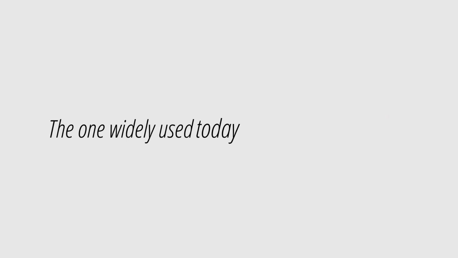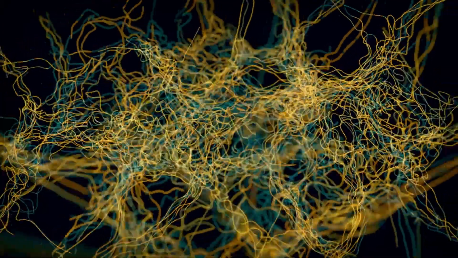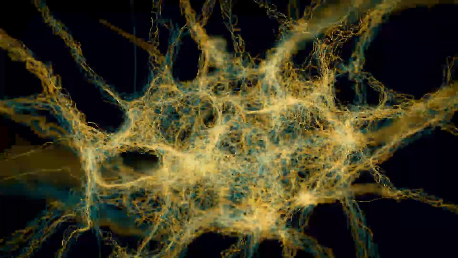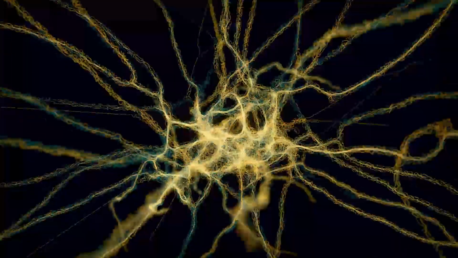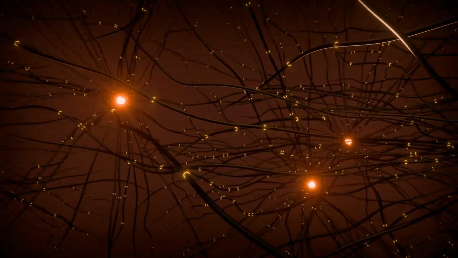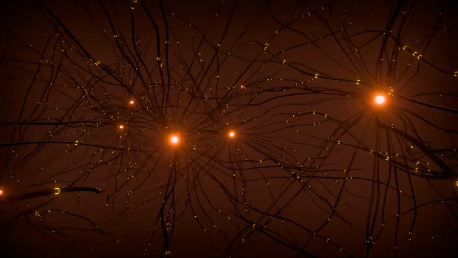There are several approaches to AI, but the one which is widely used today is called connectionism. This was first formulated in 1943, and the design of a neural network was inspired by the human brain. The neural network consists of units which are connected to each other, just like neurons in our brain are connected by synapses. And when the neurons are activated, they send signals to neighboring neurons. Based on this principle, the very first learnable application was created in 1958, and it was called the perceptron.